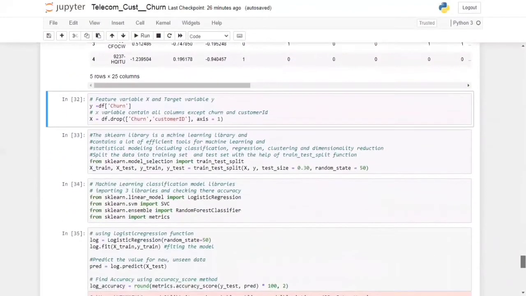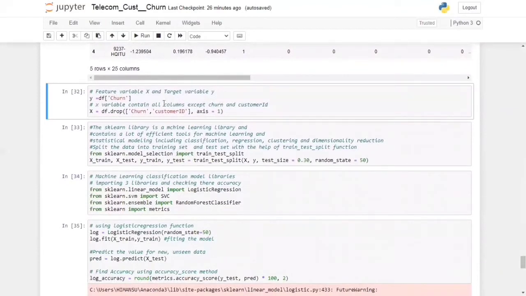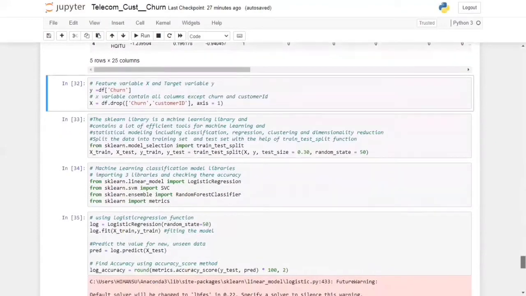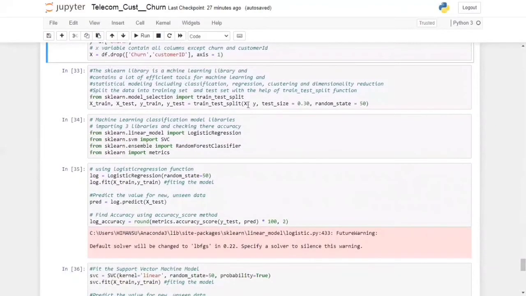Next, selecting the target variable and the feature variable X. We have chosen the target variable y as the column churn, and the X variable contains all the columns except churn and customer ID, which is of no use. In the next cell, we have imported the train_test_split function from sklearn.model_selection, which is used to split our data into 70 and 30 percent. For test size we have mentioned 0.3 and random state is equal to 50.